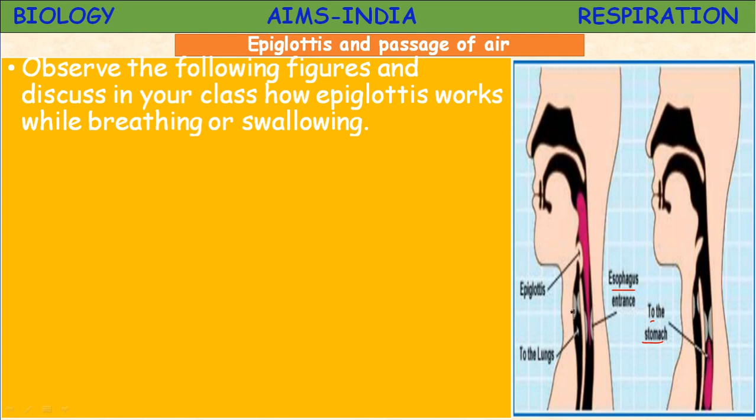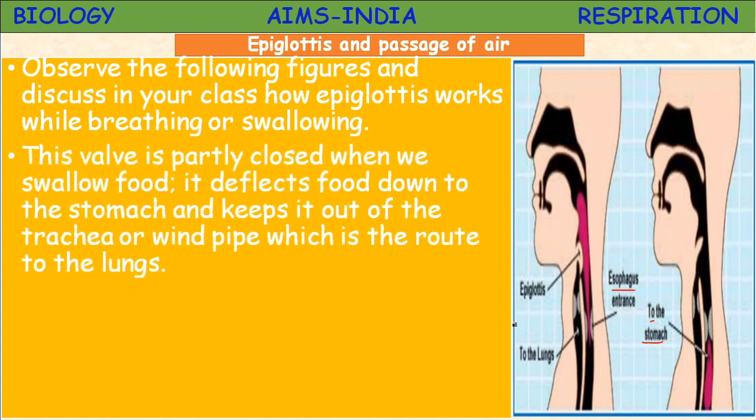But here the epiglottis is closed, so that air enters into the trachea. This valve is partly closed. The epiglottis protects the tube of the lungs, arresting the entry of the food, and it acts like a traffic police, which allows the food to enter into the food pipe and allows the air into the windpipe.